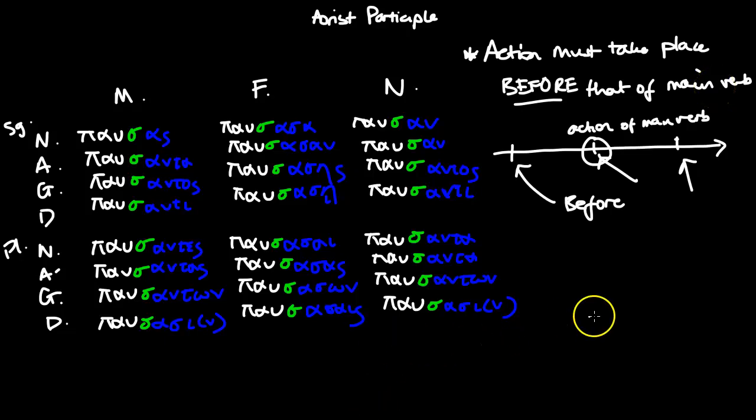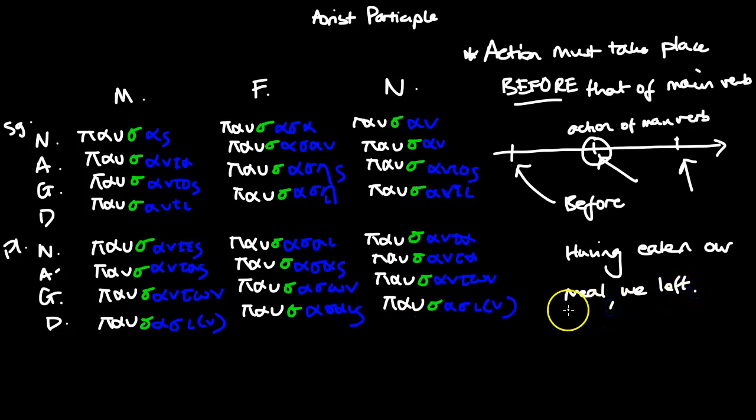So take the example, having eaten our meal, we left. Having eaten our meal, we left. So we can have a comma there to separate the two clauses. But having eaten our meal, the "having" shows that the eating of the meal is happening before these people are leaving, or we are leaving, okay?